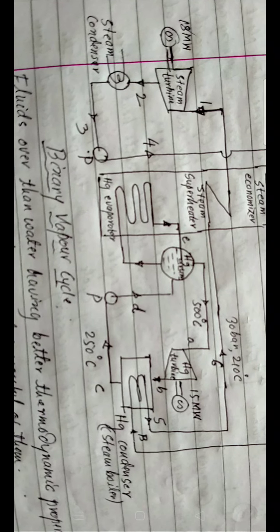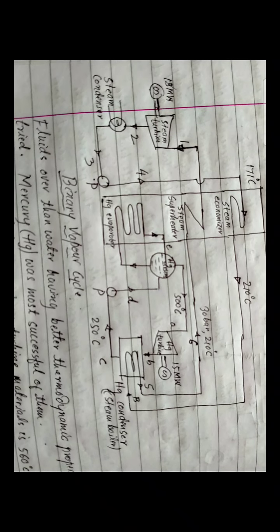The superheater, which is shown in the diagram, is common to the water steam turbine and the mercury steam turbine, which is at the middle of the common part of both of the circuits.